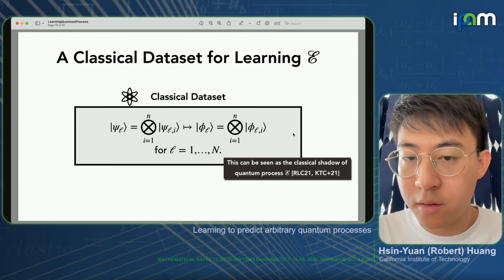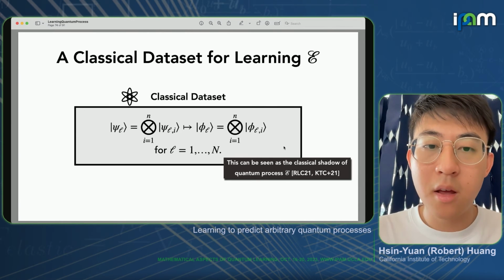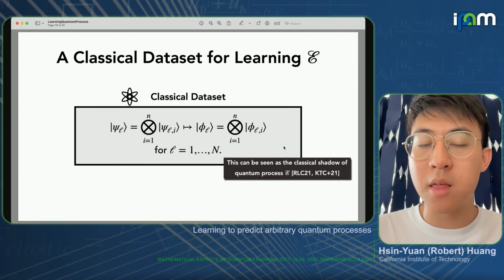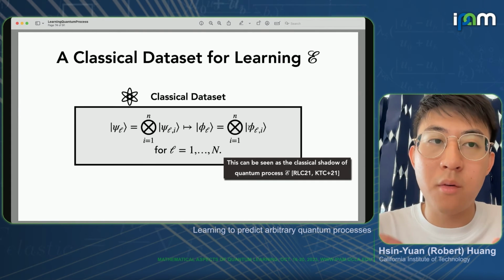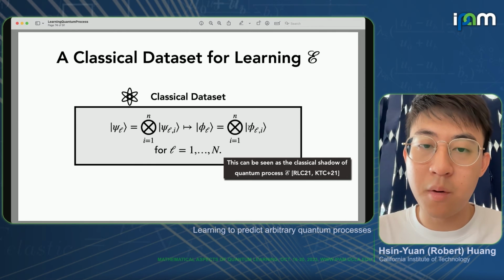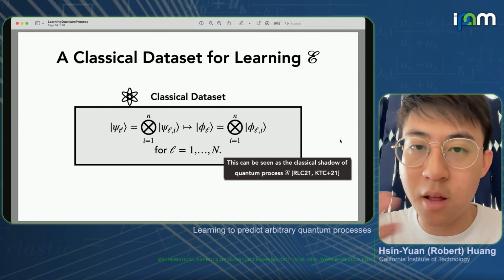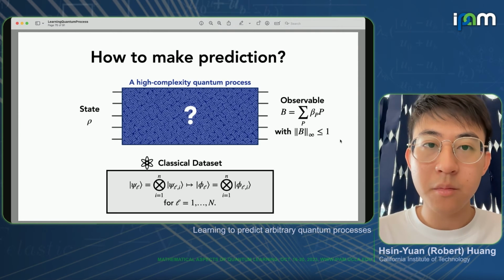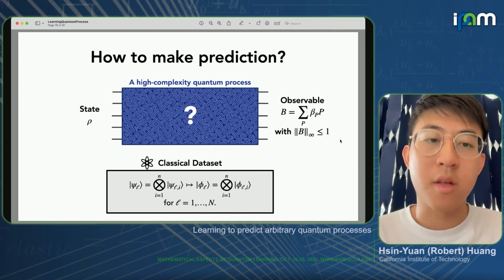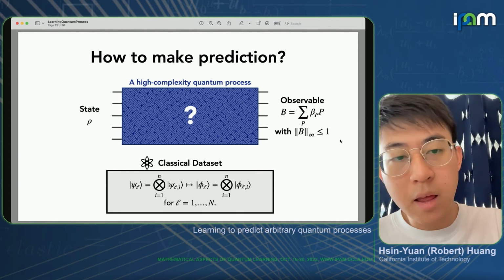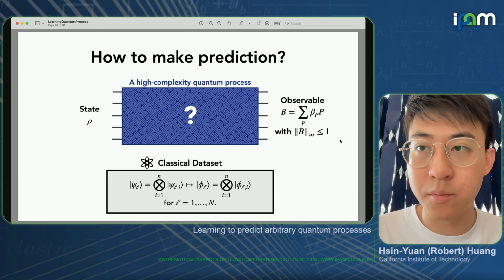That's given by phi L. So both psi N and phi L, even though I wrote it in terms of quantum state, they're actually classical. We know them classically. Because inputs, that's what we choose. And the output, that's the measurement outcome. So we know both of these objects classically. There's a classical data set written in a quantum language. So now we're given this classical data set, and we wanted to make prediction about, say, some highly entangled state, putting into the quantum process and measuring some more general observable.